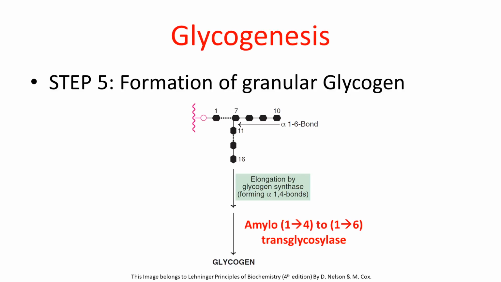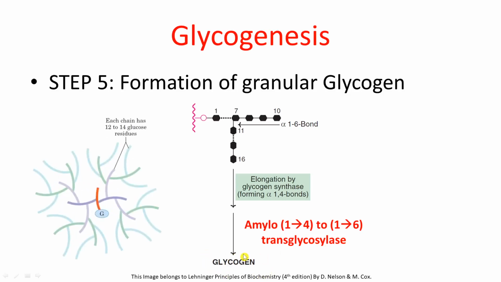Now here you can see the branched glycogen which was formed in our previous step. Now there will again be chain elongation and chain branching in this already branched glycogen. Meaning chain elongation will again happen at these two branches, and once the chain elongation happens, again there will be branching in these elongated chains, and this will happen in presence of the enzymes glycogen synthase and amylotransglycosylase. So if already formed branches undergo elongation and further branching, finally we will get a glycogen molecule which will look somewhat like this.